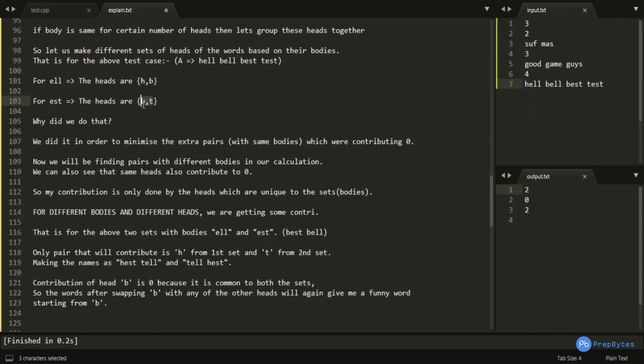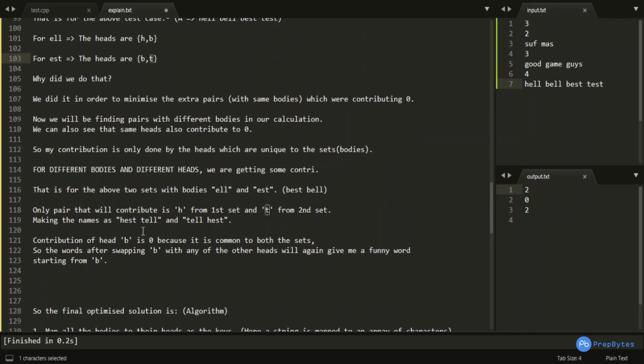and the ones which are unique in this particular set. H is unique in this particular set, T is unique in this particular set. So only contribution would be done by H and T, which gives me the final names HEST, TEL and HEST, because the contribution of B is 0 because it is common to both the sets. So the words after swapping B with any of the other heads will give me the same funny word starting